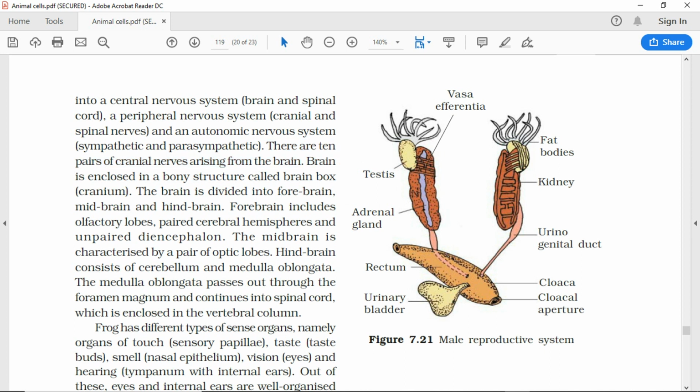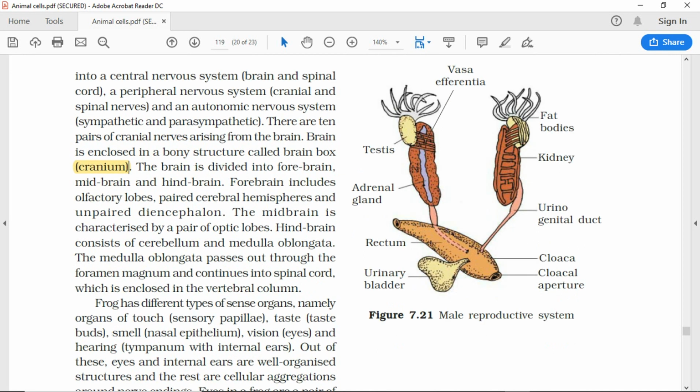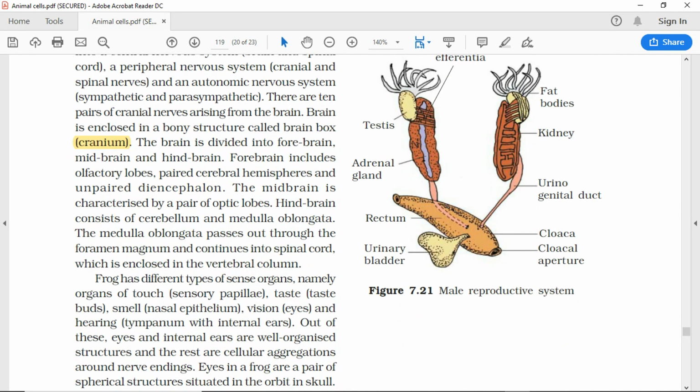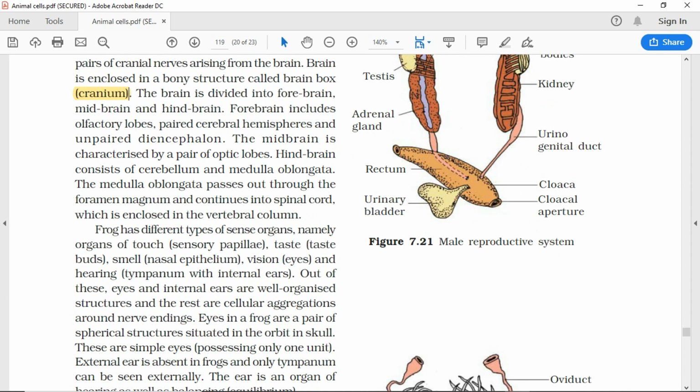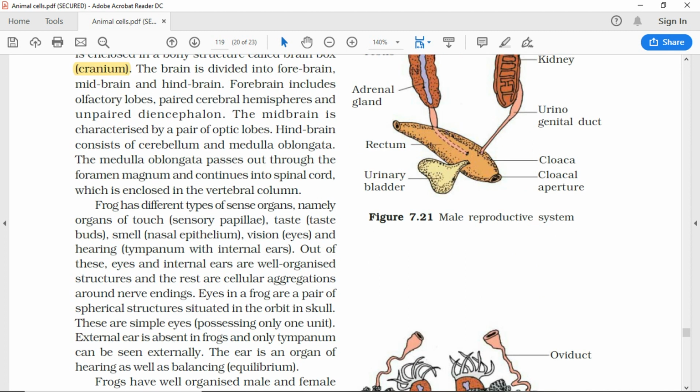Brain is enclosed in a bony structure called cranium. The brain is divided into forebrain, midbrain and hindbrain. Forebrain includes olfactory lobes, paired cerebral hemispheres and unpaired diencephalon. The midbrain is characterized by a pair of optic lobes. Hindbrain consists of cerebellum and medulla oblongata. The medulla oblongata passes out through the foramen magnum and continues into spinal cord, which is enclosed in the vertebral column.